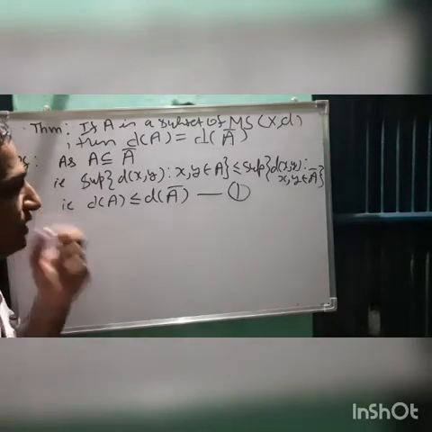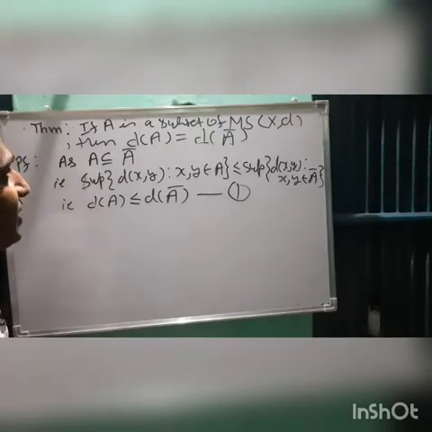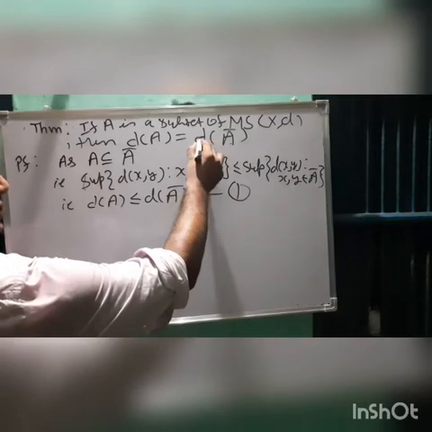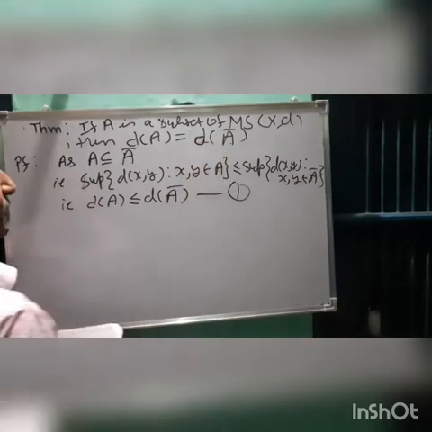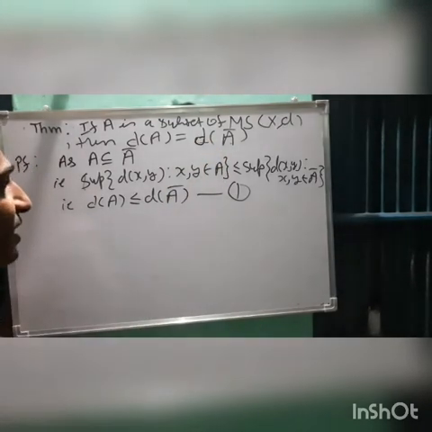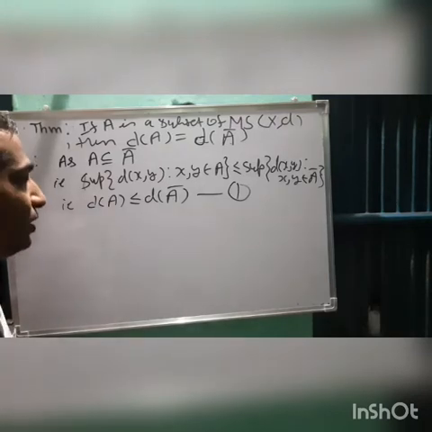So here today we are going to do this theorem saying that if A is a subset of a metric space X, then diameter of A is always equal to diameter of its closure. Right? कि diameter एक set का उसके closure के equal होता है. This is we are going to prove.